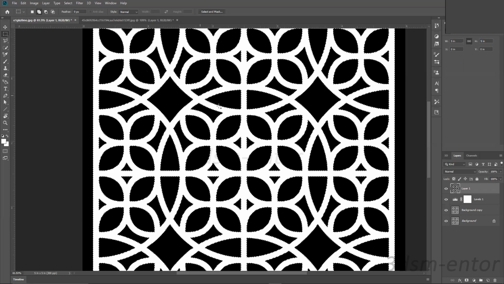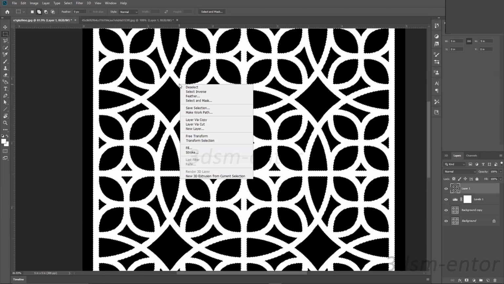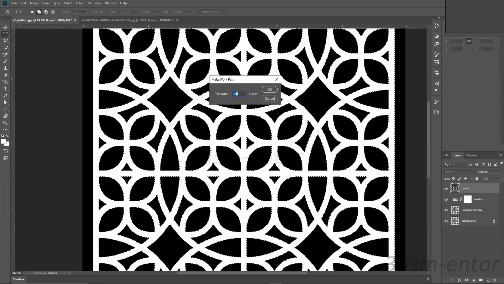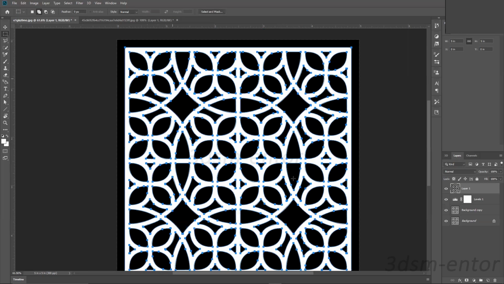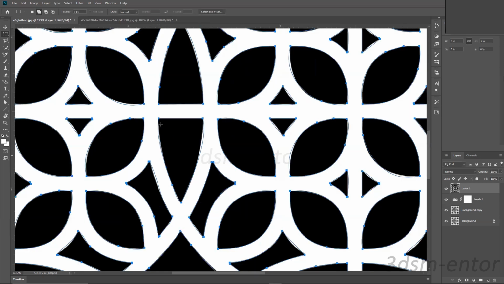The next thing is to select a marquee tool and right click over the area and click Make Work Path. After clicking this, you will get a message asking what tolerance you want to apply for these paths. You can keep it between 1 to 5 depending on the design. Let's go with the tool right here and click OK. This will convert the selection into paths, as you can see.